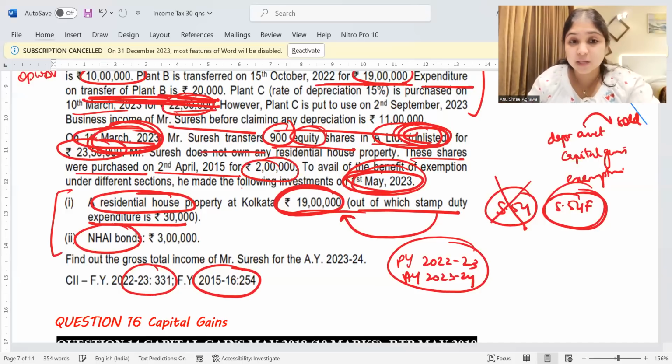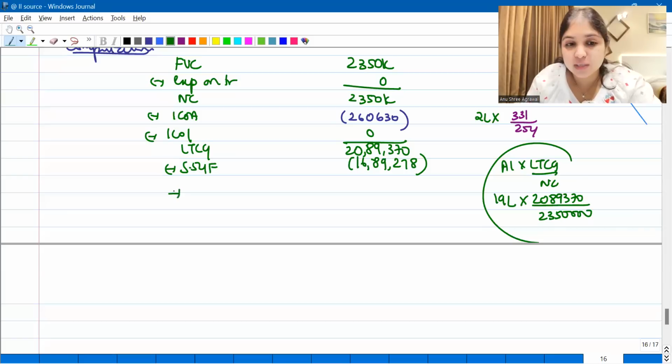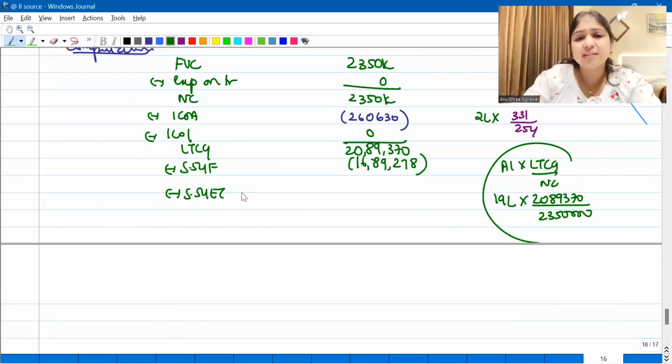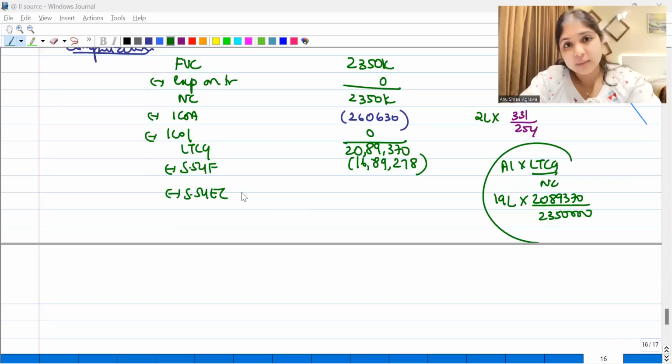Then assessee has purchased bonds. As soon as you see bonds, which section comes to your mind? As soon as you see bonds, section 54EC comes to your mind. But tell me, under 54EC, what is the asset which you should have sold? Tell me that. Under 54EC, which asset should have been sold? Which is the only asset that should have been sold? Any immovable property, any land, building, or both you should have sold.